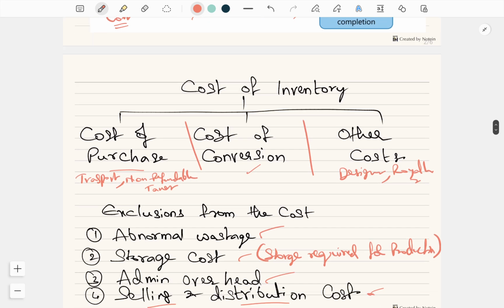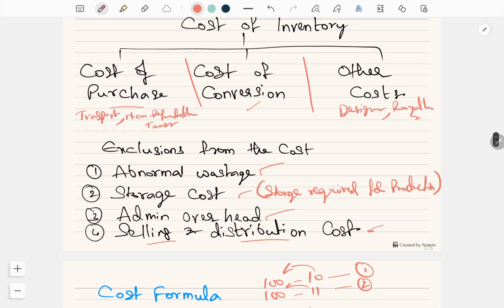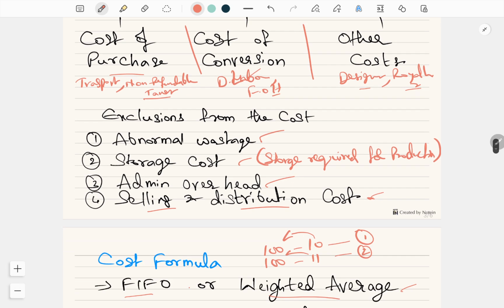Whereas cost generally has three components: cost of purchase, the amount you pay to the supplier, plus any cost directly attributable to the inventory, excluding any refundable taxes. Non-refundable taxes are considered. Cost of conversion is direct labor, factory overheads, etc., which are incurred to convert the inventory into finished goods. Other costs generally are designing, royalty, and any other directly attributable costs. All these together will be considered as total cost of inventory.